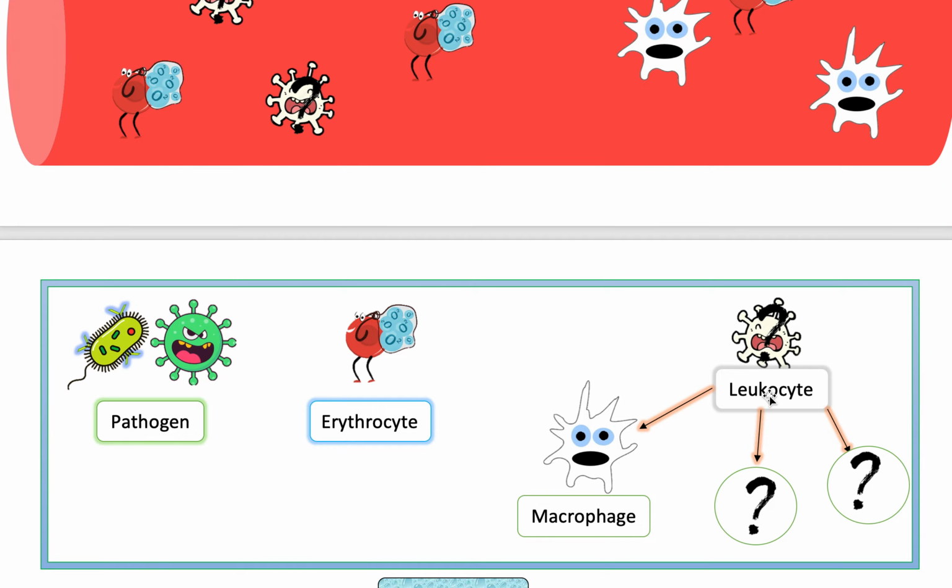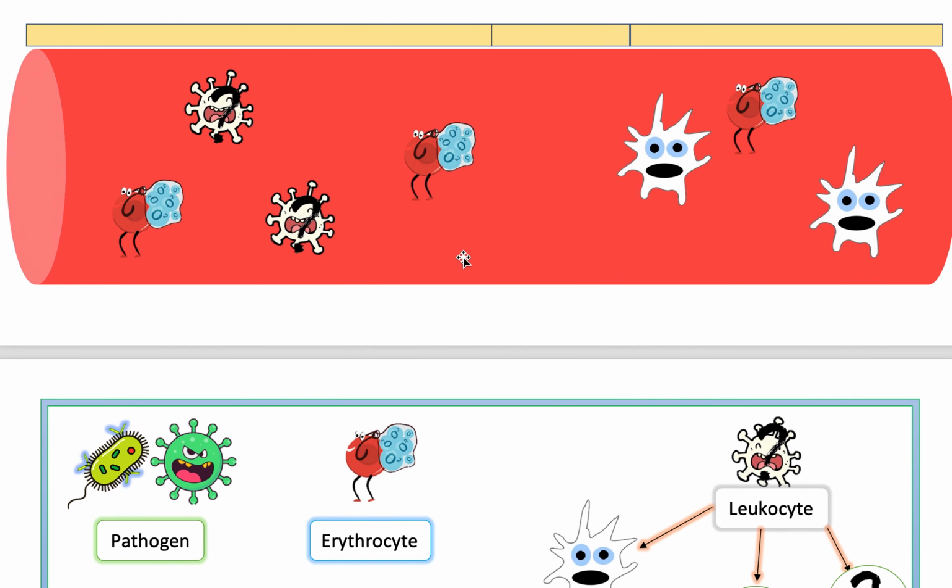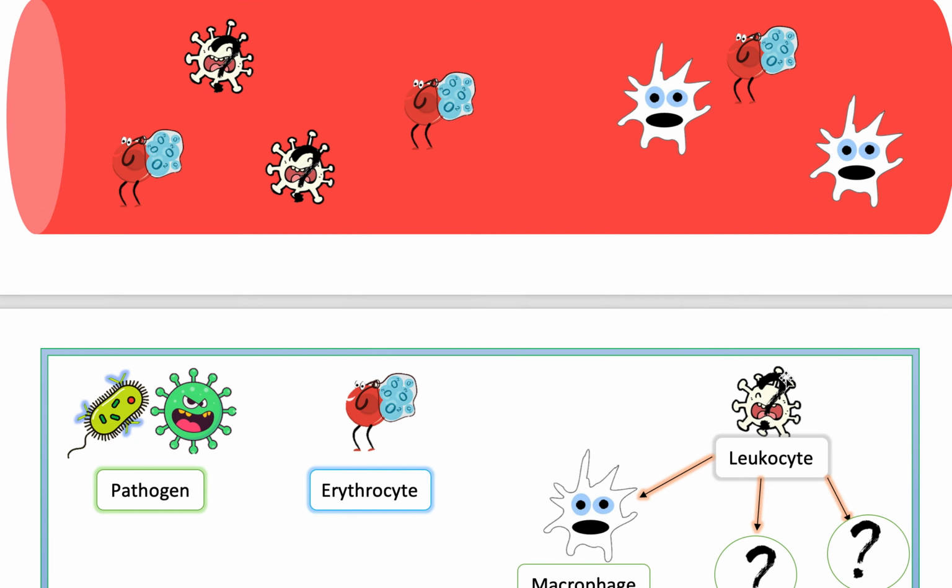Leuko means white, and cyte means cell. So there are other cells that are not red blood cells, but rather white blood cells. But like I said, this is a general term because there is no such thing as a single white blood cell. There are many types of white blood cell. So you won't just look into your blood and be like, ooh, that's a white blood cell. No, because there are many different types.